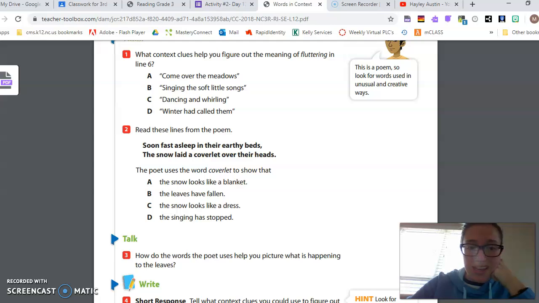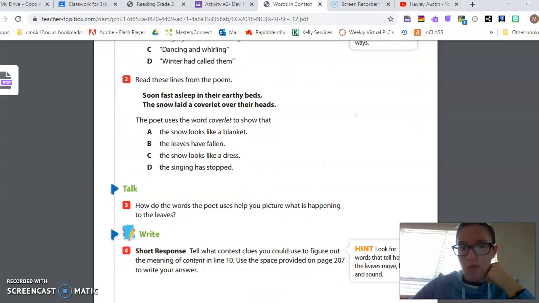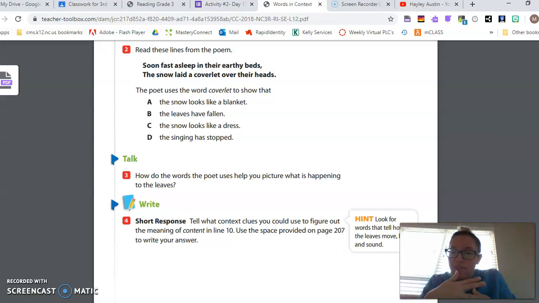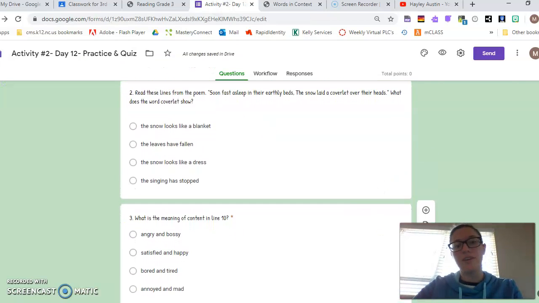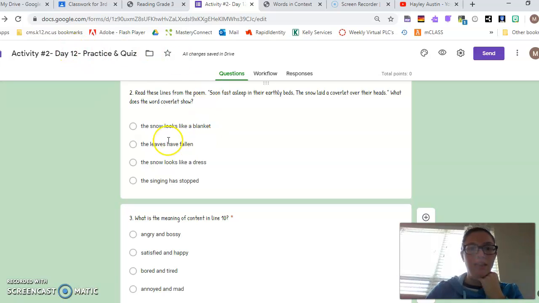It would probably be kind of like a what? What covers you when you're in bed at night and going to sleep? What covers you? Yeah, like a blanket. So, oh, the snow is like a blanket for the leaves. So let's see, is there an answer that matches what we just thought? It's the first one. The snow looks like a blanket. So coverlet is like a blanket, and that's how the snow is making a blanket for the leaves.